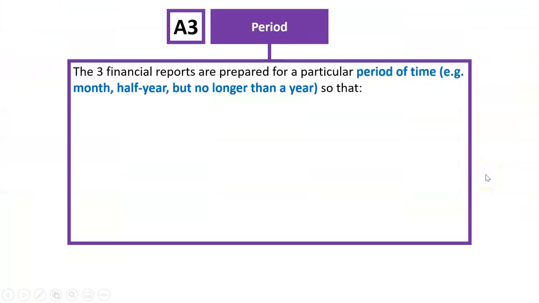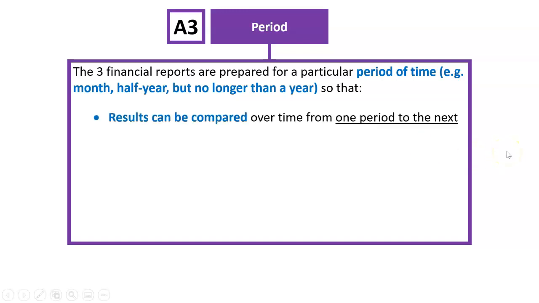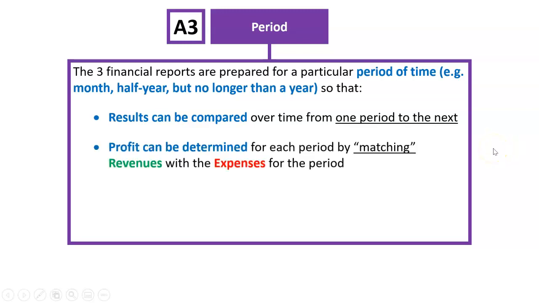What's that about? Well, the financial reports of the business must be prepared for a particular period of time, e.g. a month, a half year, but no longer than a year, so that results can be compared over time from one period to the next. We can see how we're going. And profit can be determined for each period by matching revenues with the expenses for the period. Really important word here, matching.